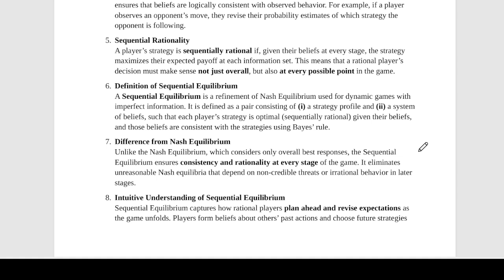ठीक है, and beliefs are consistent with the strategies played. This will be ensured by the Bayes rule. All right. So what will this do? It will eliminate irrational or bluff-only Nash equilibria. मतलब जो काम के नहीं होंगे वो Nash equilibria को ये eliminate करेगा.